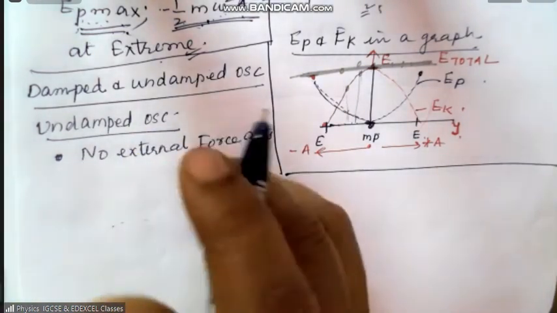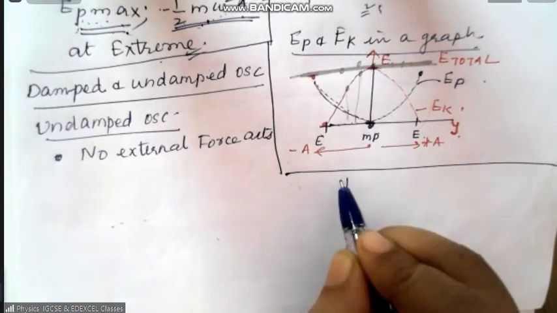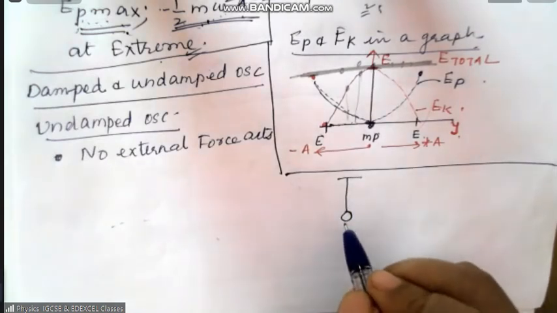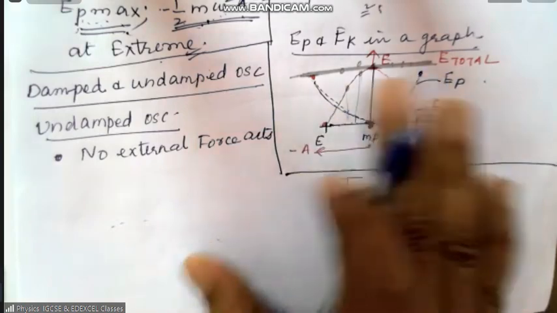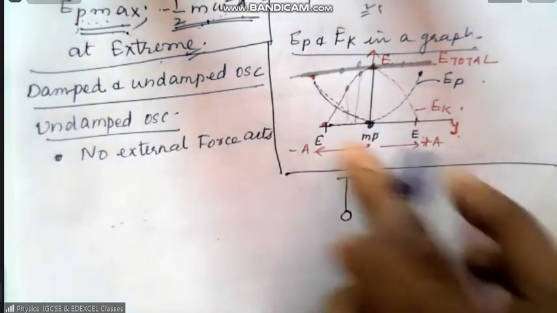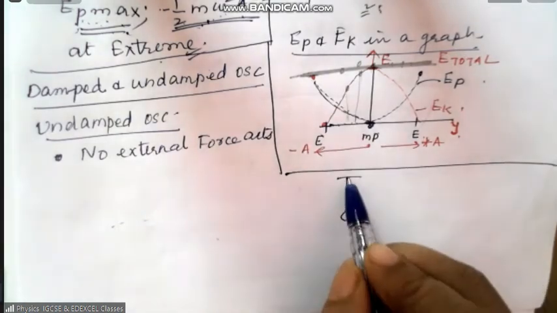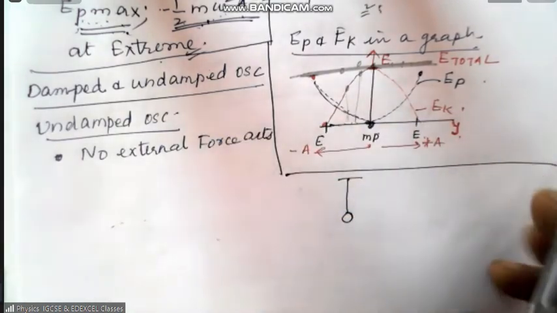Now, assume that there is a swing. You are on a swing. And if there is no air resistance on you, assume that you are swinging in a vacuum where there is no air resistance, no friction, no other opposing force.